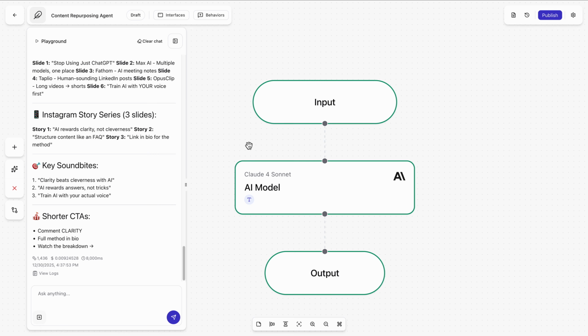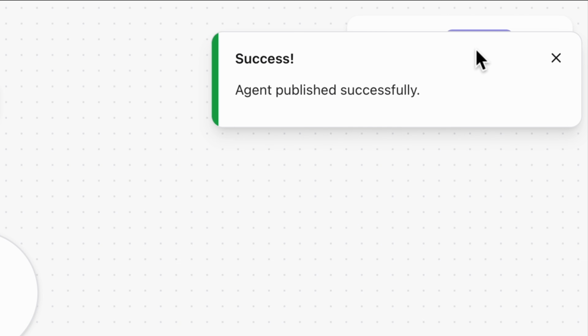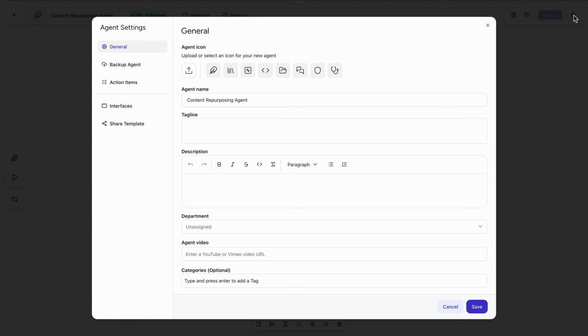Once I'm happy with how this agent performs, the final step is publishing and sharing it. I'll start by hitting publish, which locks in the version and makes it available beyond my draft workspace. From here, I can see past executions or even roll back to earlier versions if I need to, but for now, I'm heading over to settings.